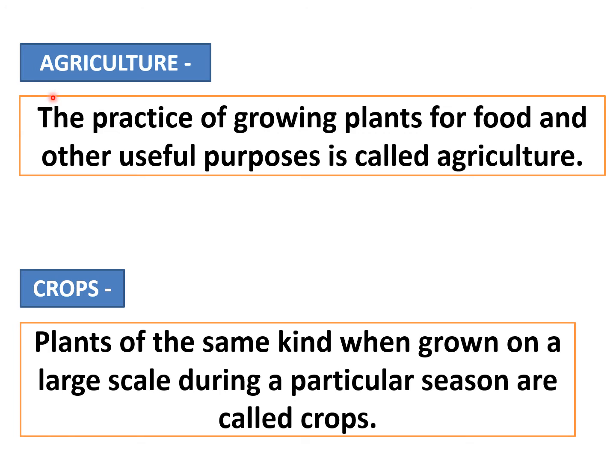So you should know what is agriculture. Already I have told you that the practice of growing plants for food and other useful purpose is called agriculture. So you have to remember these definitions, and both the definitions are important. And crops also: when farmers grow the same kind of crop in large fields, then it is called crops. Plants of the same kind grown on a large scale during a particular season. Every crop has got a particular season, it can grow in that season only. So then it is called crops.